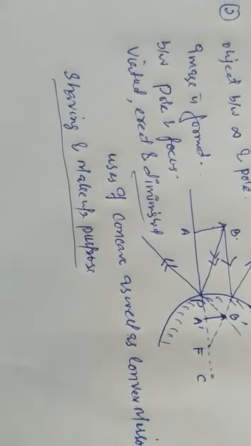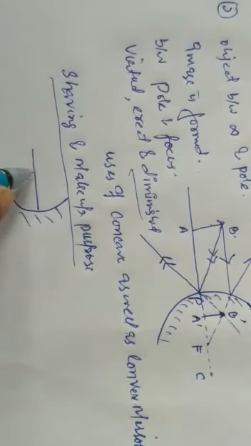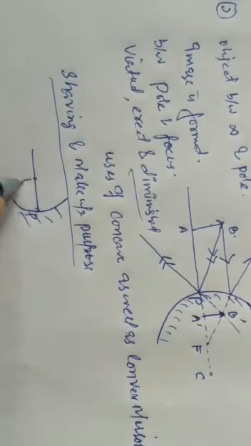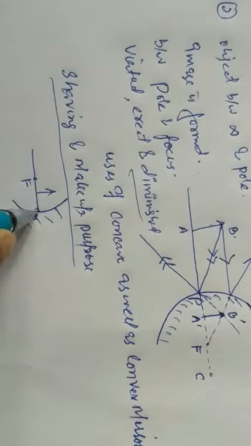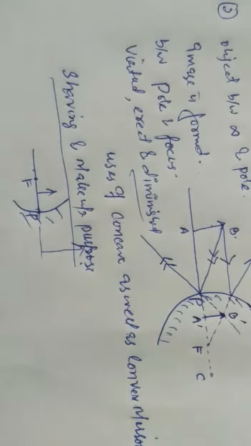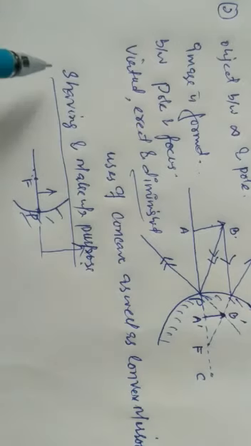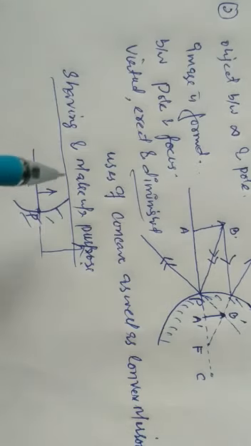Because in case of a concave mirror, you have read that when the object is placed between the pole and the focus, a magnified image of it is formed. So when your face is placed between the pole and focus of a concave mirror, your virtual and magnified image is formed. This is why we can use a concave mirror for shaving purposes.